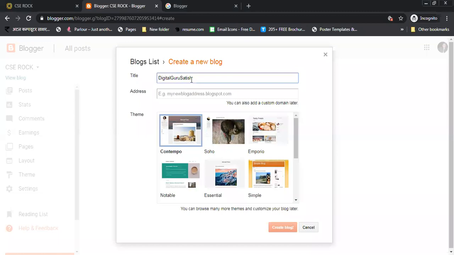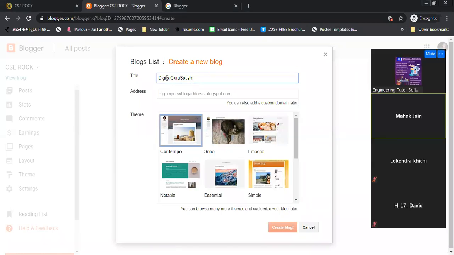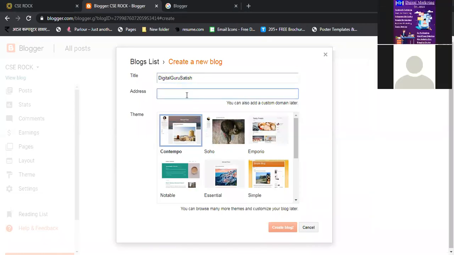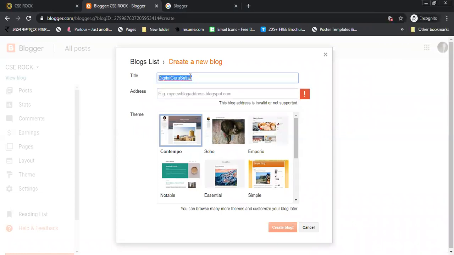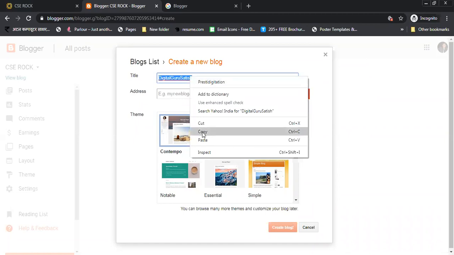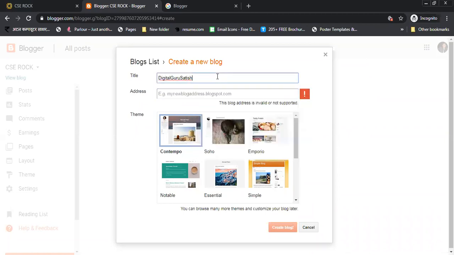So, Digital Guru Satish, you can keep a title like that. Address. You can also add a custom domain later. But if you want to create your website now, you can start with a free domain. So the domain will be like the example here, you can see.